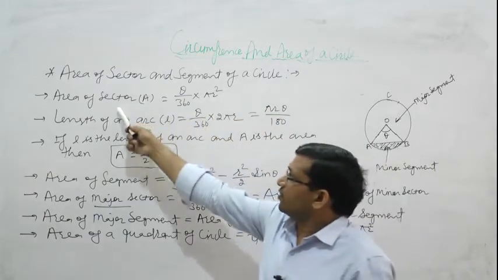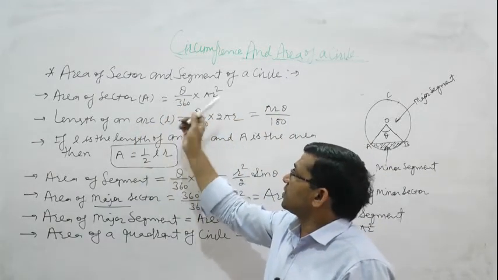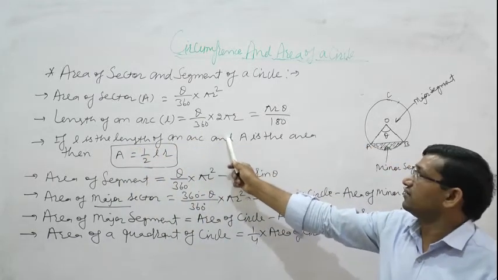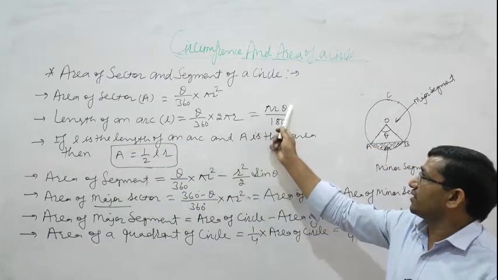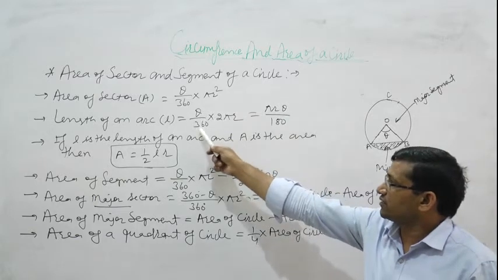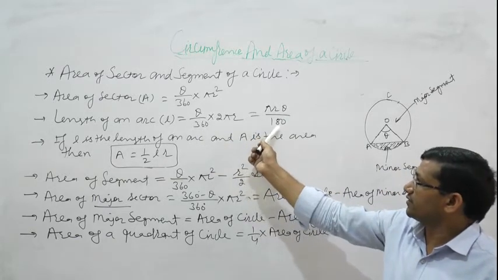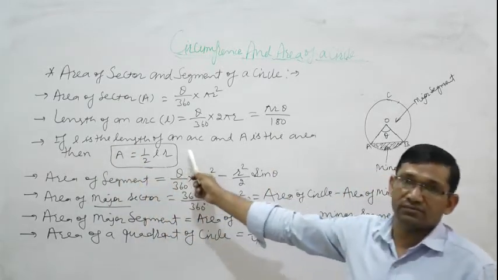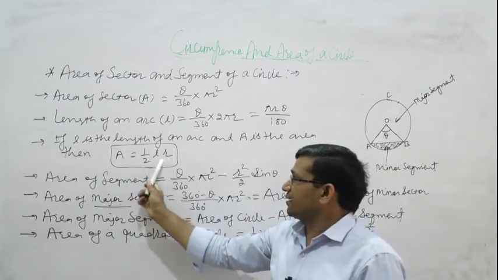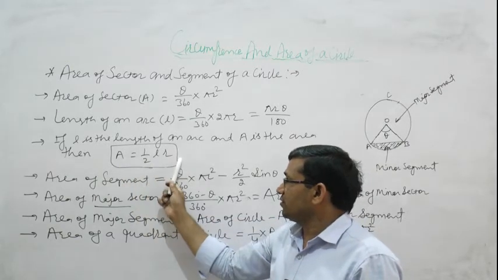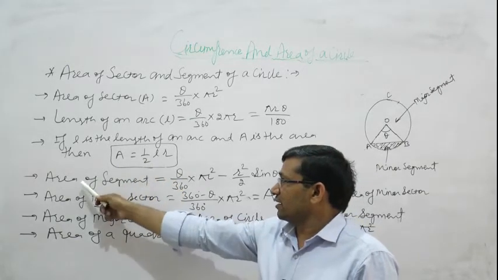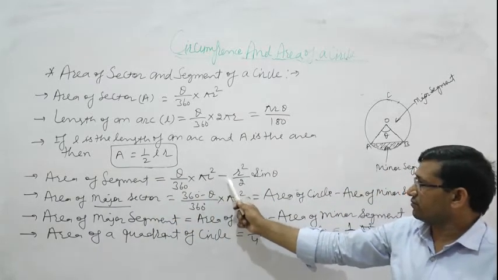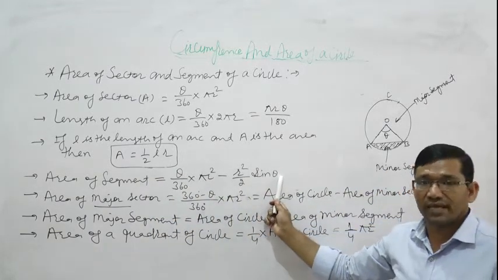So area of sector theta upon 360 into pi r square, length of an arc theta upon 360 into 2 pi r. We can also write in the form pi r theta upon 180 because 2 cancelled by 360, that is we get 180. And relation between area and length, A is equal to 1/2 length multiply radius. Area of segment is equal to theta upon 360 multiply pi r square minus r square upon 2 sin theta.